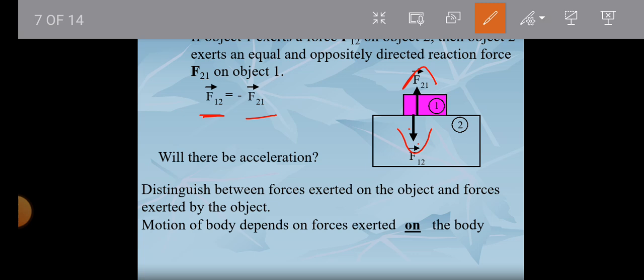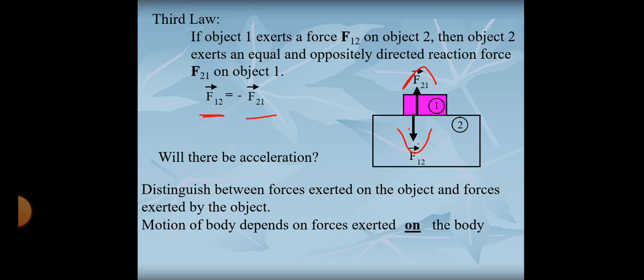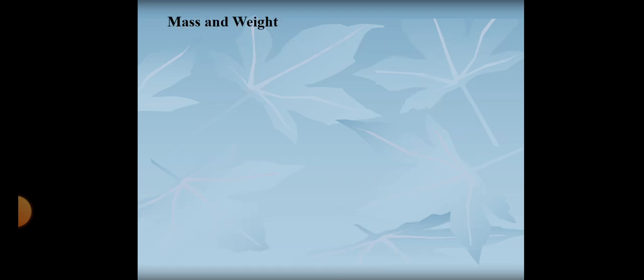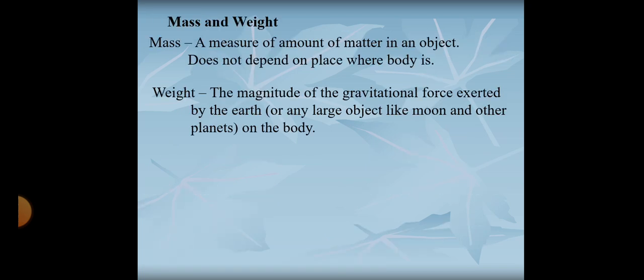So distinguish between forces exerted on the object and forces exerted by the object. Motion of the body depends on the forces exerted on the body. There is no acceleration because the gravitational force on the body and F2 are opposite and equal in magnitude. So in the third law of motion, there's going to be no acceleration.